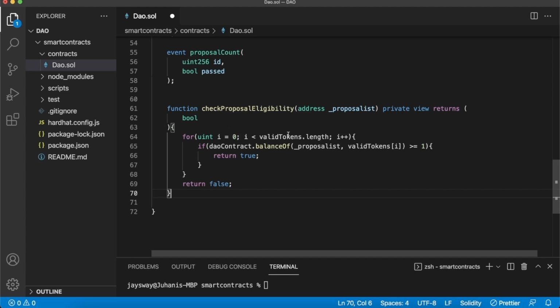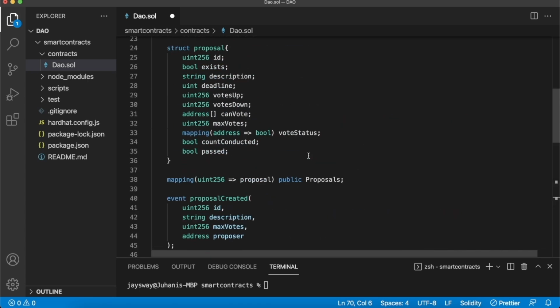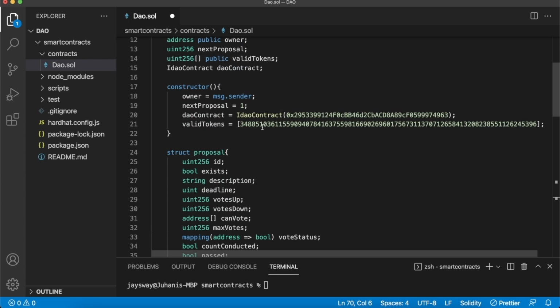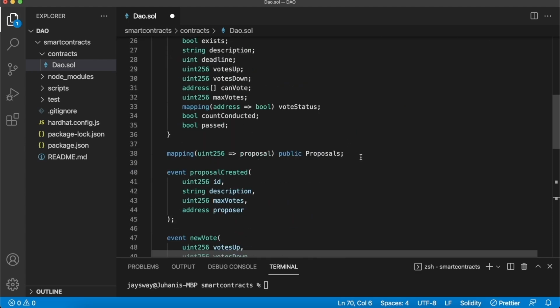So let's look at this function. It takes in one address, so the proposalist, whoever is trying to make that proposal. And like I said, it's a private function that returns true or false for us. Now, all this function does, it creates a for loop that runs through all the valid tokens. So like we said at the start over here, we set our valid tokens to only have this one token. At the moment, we'll create a function where the owner of the smart contract can add new tokens to the smart contract, effectively increasing the pool of people who are part of the DAO. But for now, we only have this one NFT token that grants you access to this DAO.